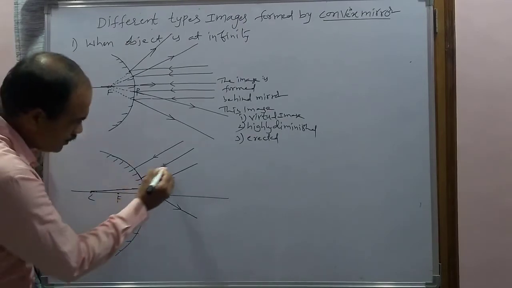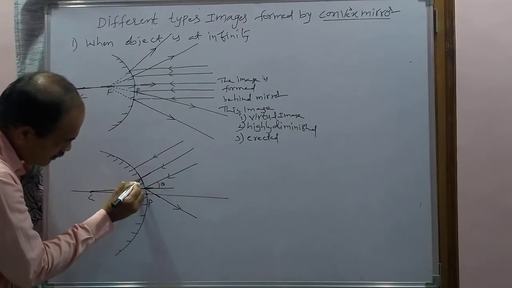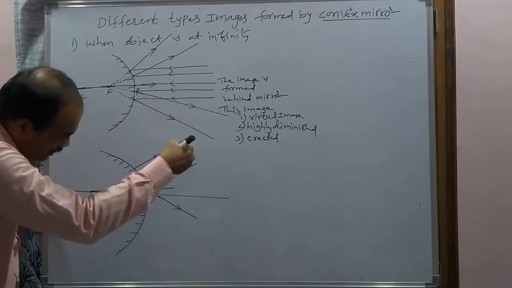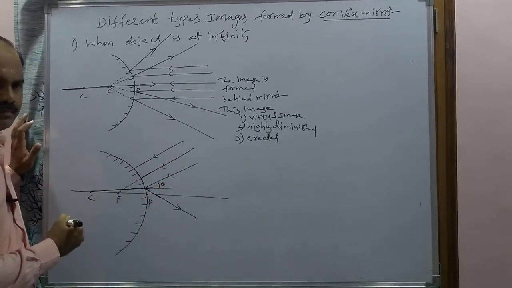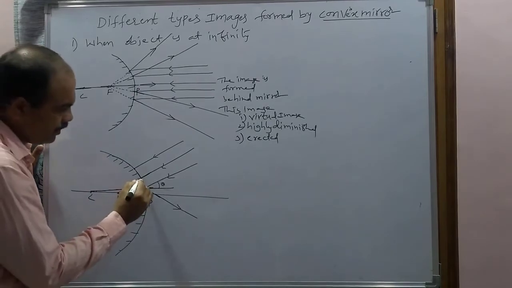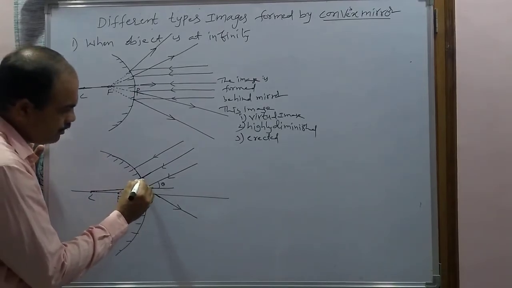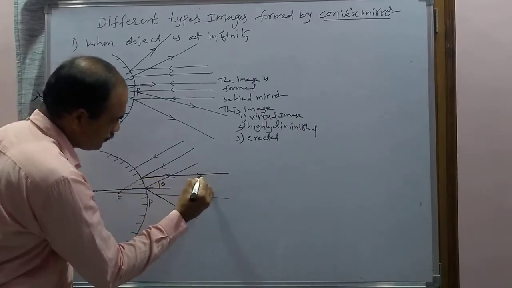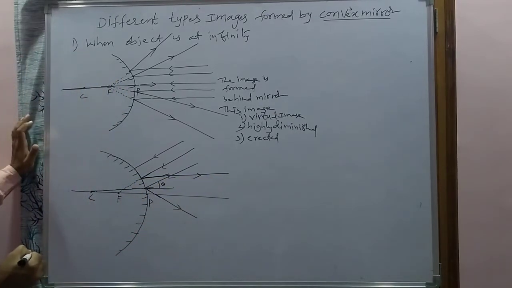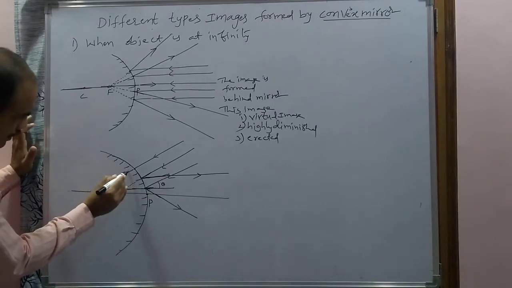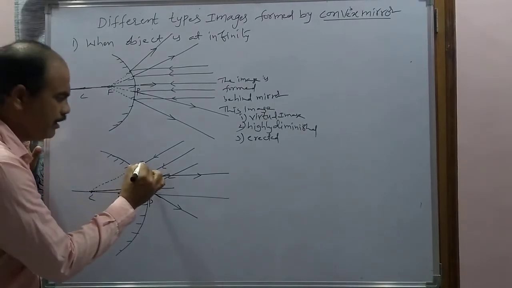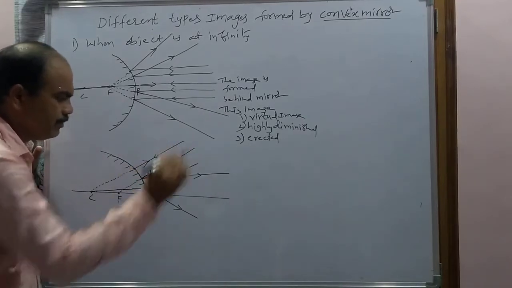For example, this incident ray looks like it is coming in the direction of the focus. So after reflection, how will it be? It will be parallel to the principal axis. Now this one looks like it is coming in the direction of the center of curvature. After that, it returns along the same path.